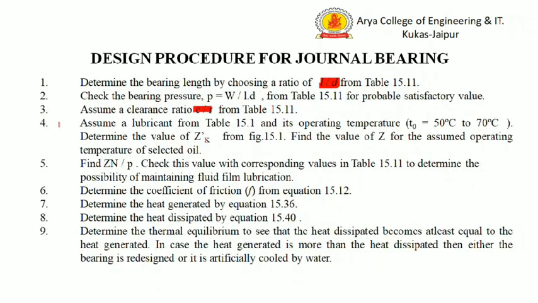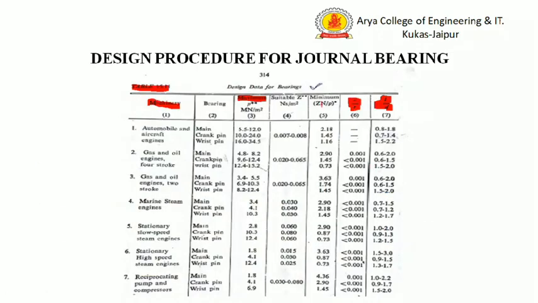Now step number 4 is determining the value of Z. The process for determining the absolute viscosity we have discussed in the last lecture, that how we can determine the value of absolute viscosity Z. After finding the value of Z, we can calculate the value of the Zn by P, and then we will check this value by the table 15.11. This is the column for minimum Zn by P.